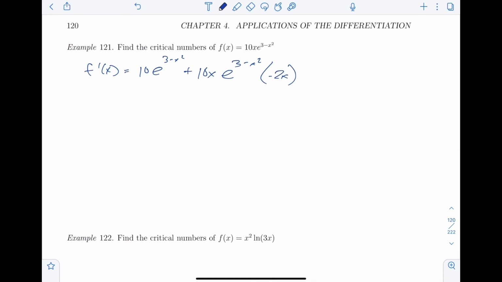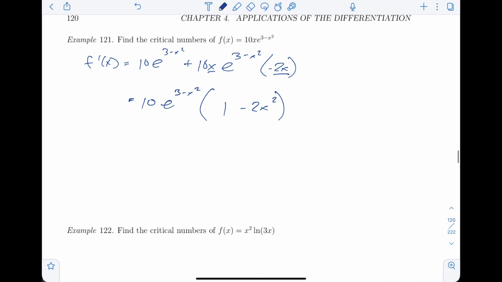Now, when you're finding critical numbers for functions that have an exponential component, what always happens is this exponential thing is stuck in every single term, and so you can always factor it out. So I can take out a 10e to the 3 minus x squared, and what I'm left with is 1 minus 2x squared, right? There we go. And so there's my f prime.